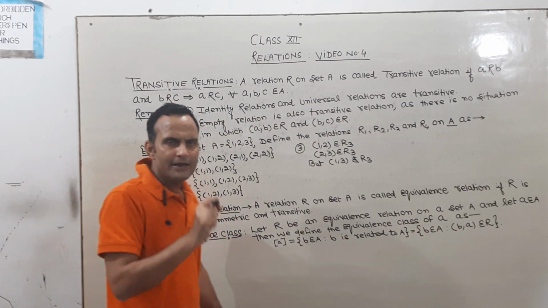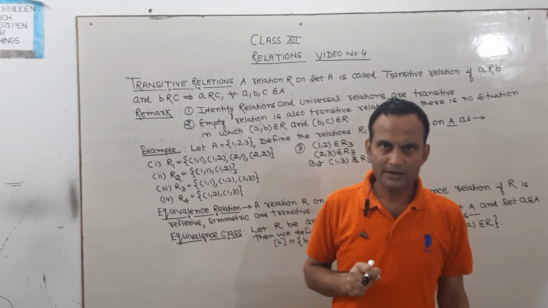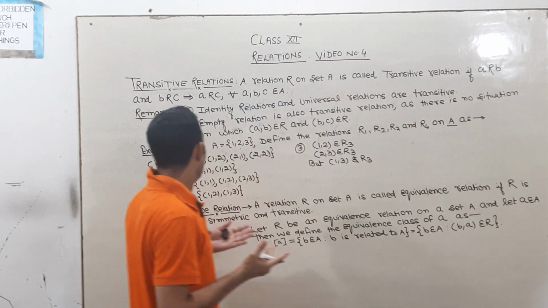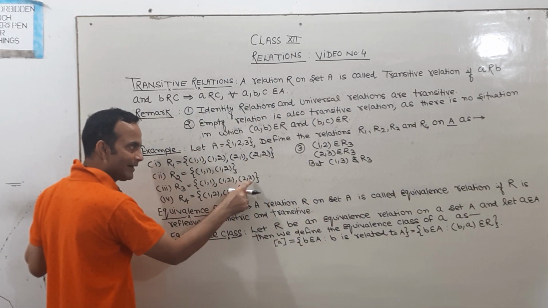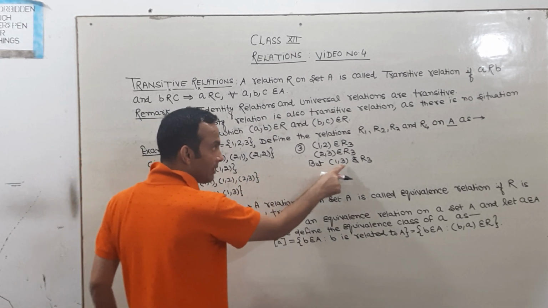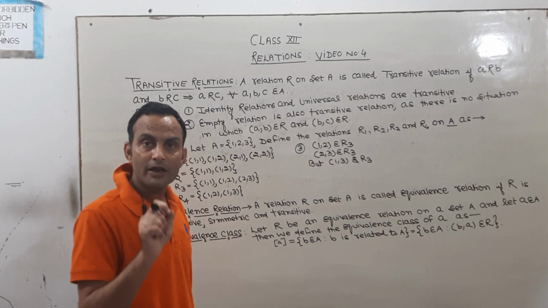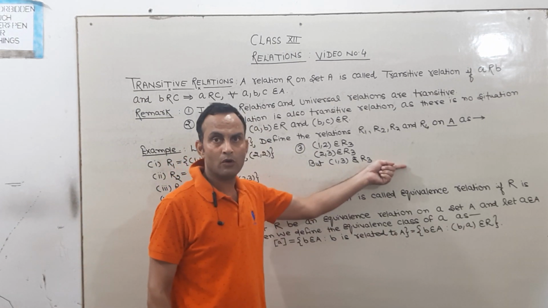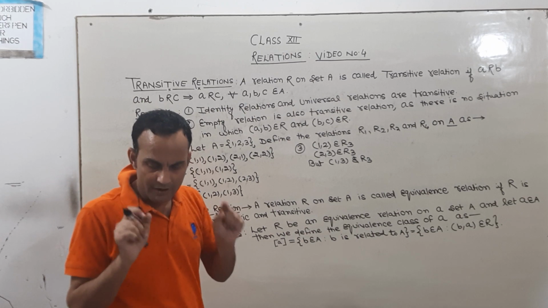कोई भी एक कंडीशन पर अगर फेल हो रहा है, किसी भी एक कंडीशन पर अगर आपको फेल होता हुआ नजर आता है, तो वो ट्रांसिटिव रिलेशन नहीं है. Okay, see here, 1 related to 2 is given, 2 related to 3 is given, but 1 related to 3 is not given. 1, comma 3 does not belong to R3. Therefore, given relation is not a transitive relation. You have to write, therefore, R3 is not a transitive relation.